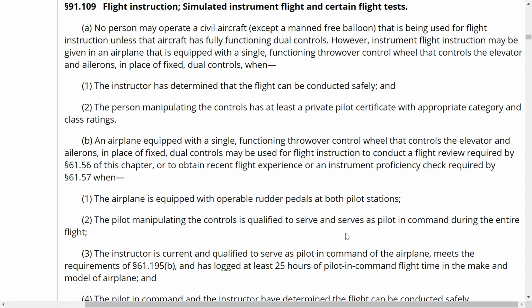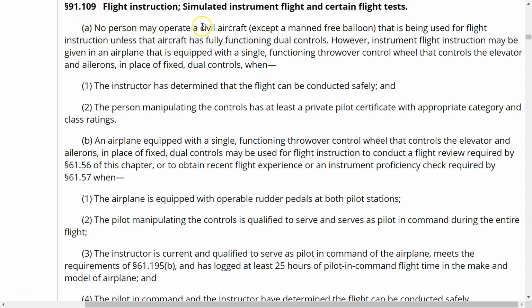Okay, so here we are in 91.109. We're in a different regulation, we're not in part 61 now. We're in part 91. And 91.109 says flight instruction, simulated instrument flight, and certain flight tests. These are rules according to that. But we don't really care about the certain flight tests, so we're not going to talk about that when we get to it. But we are going to talk about some of these other things, and let's just start from the top and go from there.